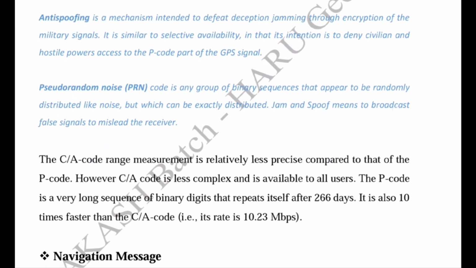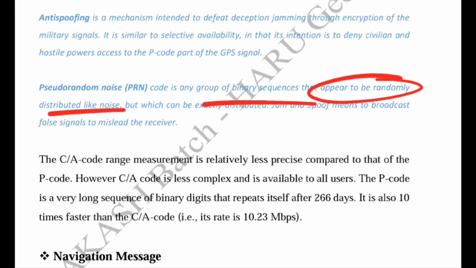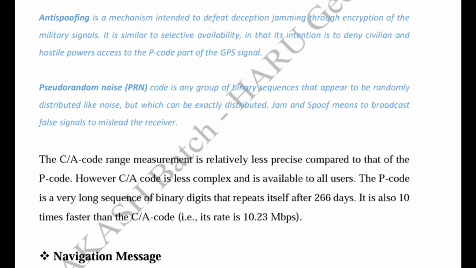And what is pseudo random noise, PRN? The codes are actually pseudo random noise because they are a group of binary sequences that appear to be randomly distributed like noise. The distance calculated between the GPS receiver and satellites has some error, which is known as the pseudo range, and that is calculated with the help of these two types of codes.